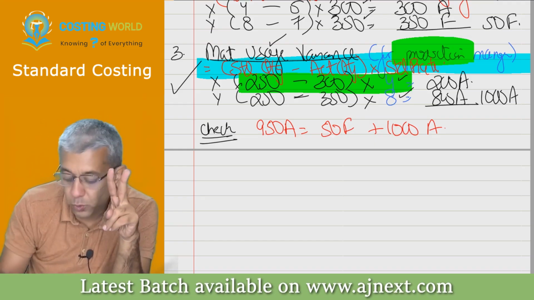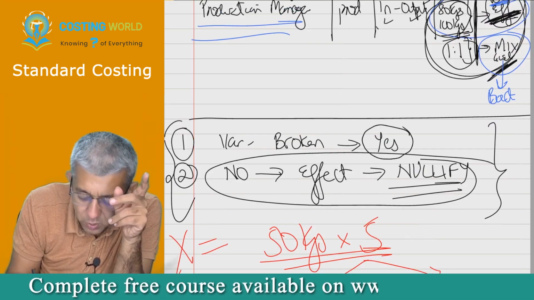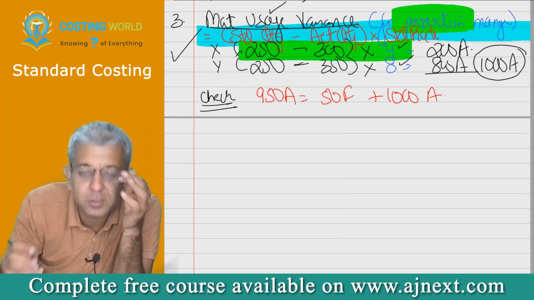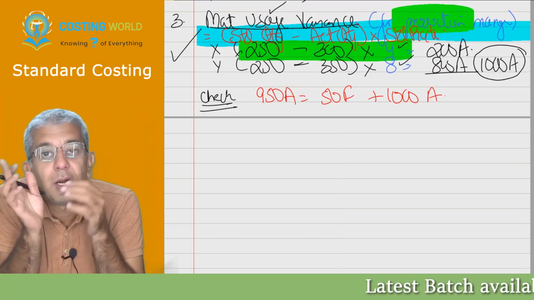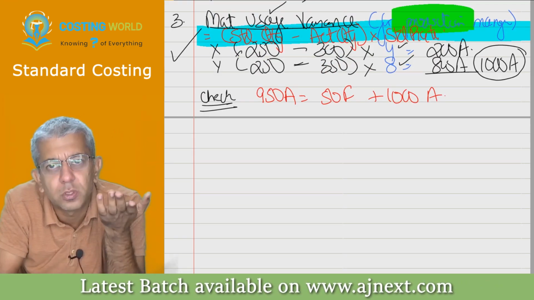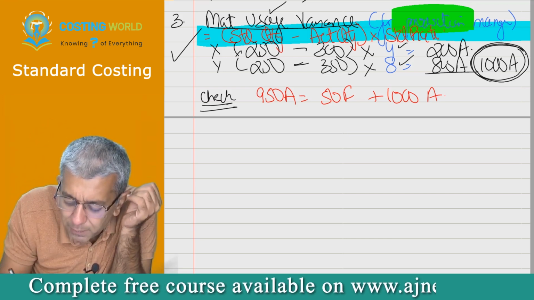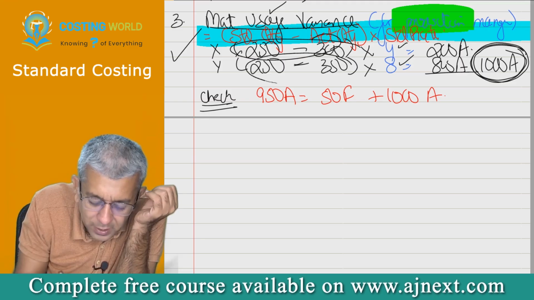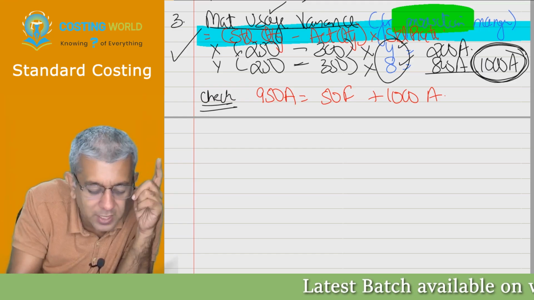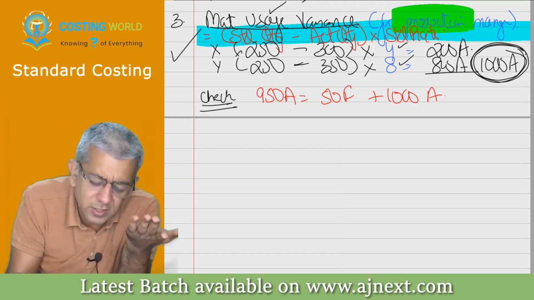This chapter has two rules. First, if any variance can be broken, please break it up. I'm trying to break usage variance into two parts. One is the efficiency part, the other is the ratio part. And honestly, if your mathematics and your observation is good, you will understand both these particular things. Try to be thinking, why does any variance come? Any variance comes because of the bracket part. You all will understand, if the brackets become the same, no matter whatever is written outside the bracket, the final variance will always become zero, no? Yes. So any variance comes because of the bracket part.